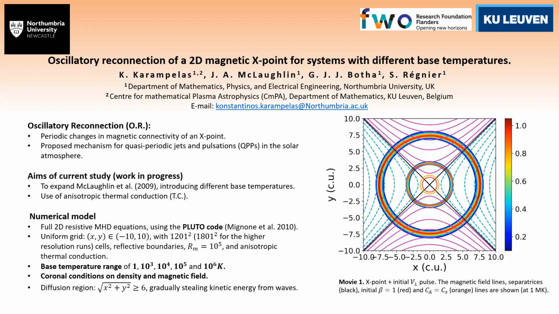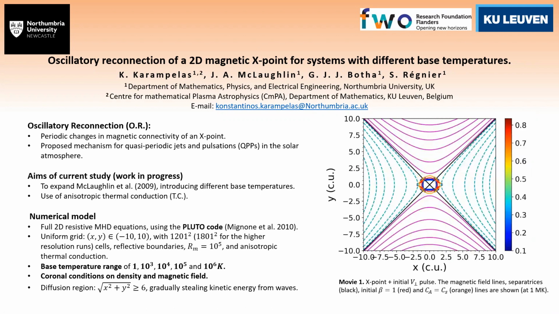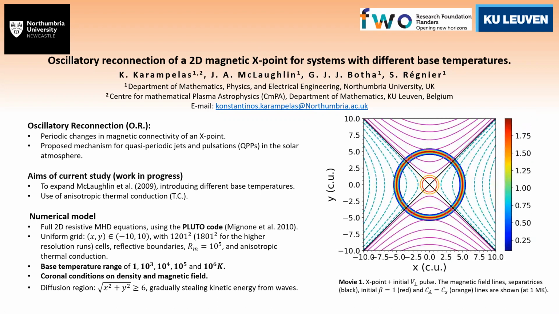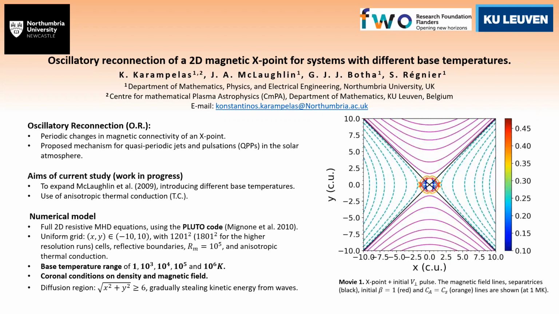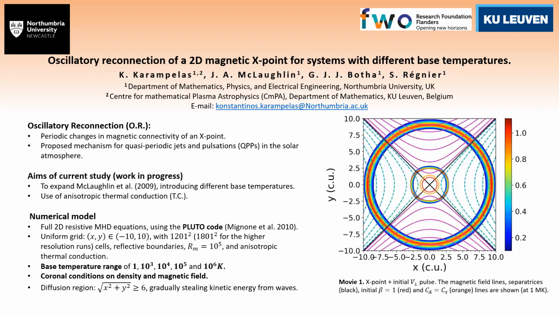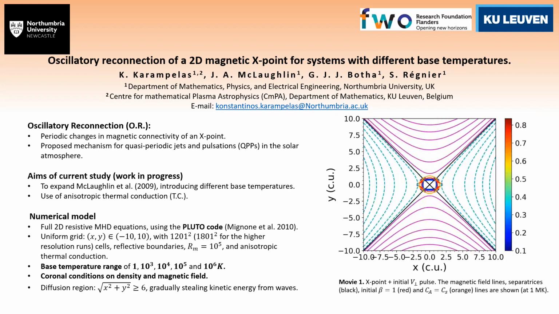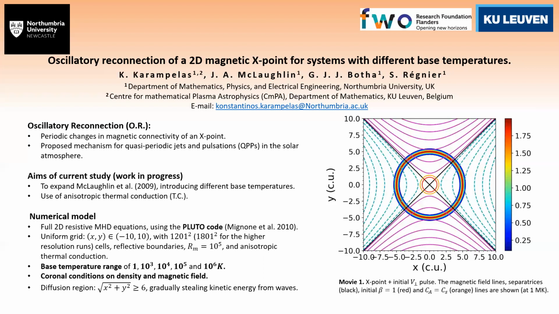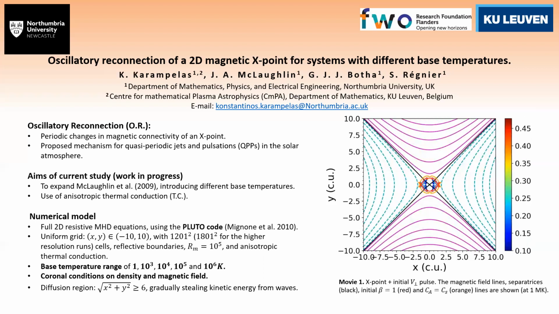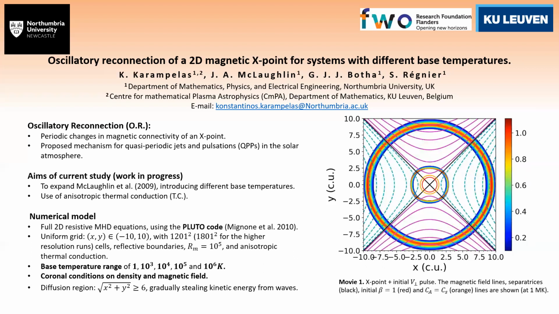The aim of this study is to expand an older work done by McLaughlin et al. 2009, introducing a parameter study for setups with different base temperatures. We also wanted to include new additional physical effects like isotropic thermal conduction and see how they affect the evolution of oscillatory reconnection. To do this, we solve the 2D resistive MHD equations using the Pluto code.